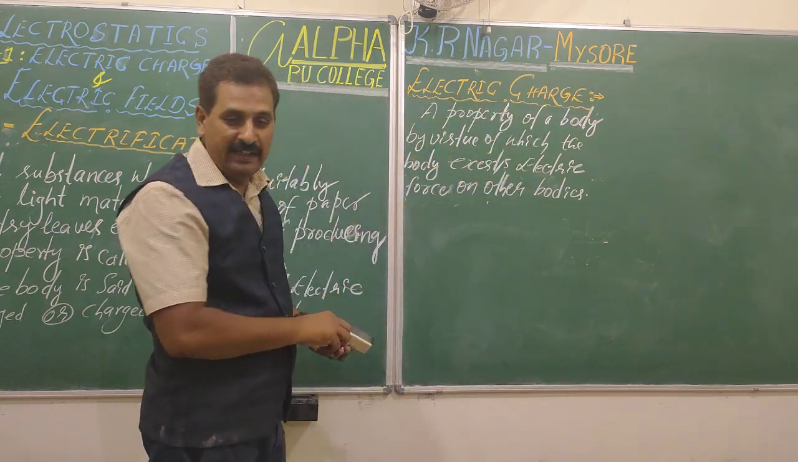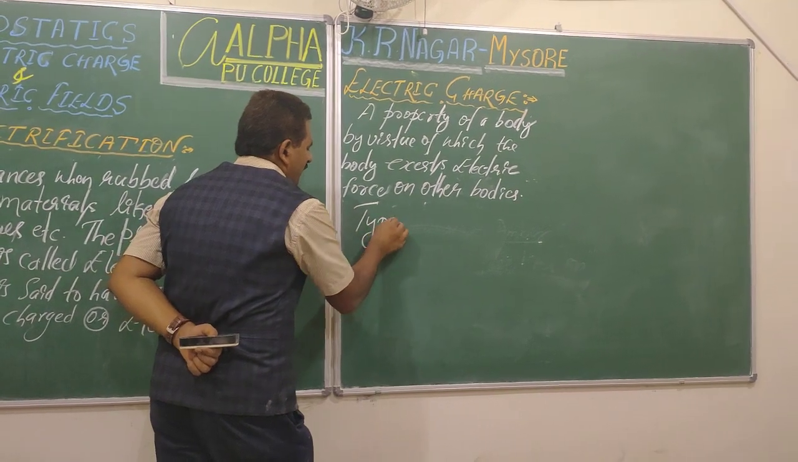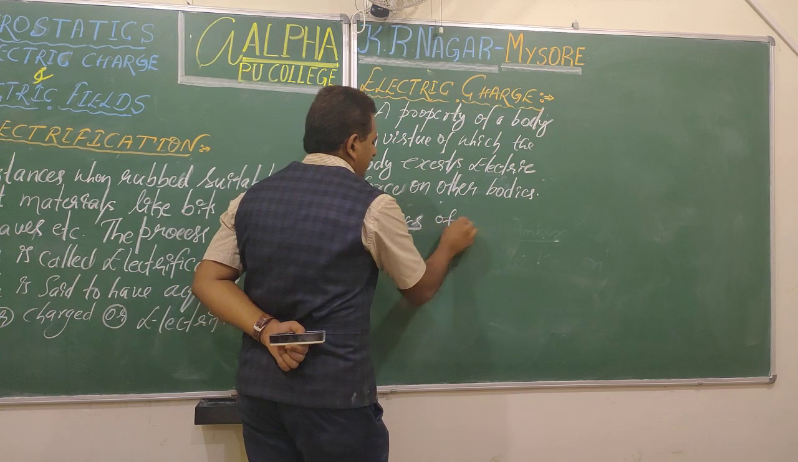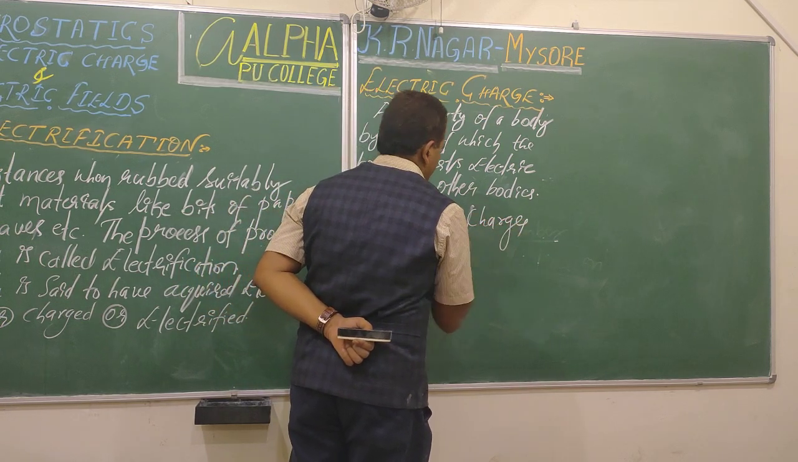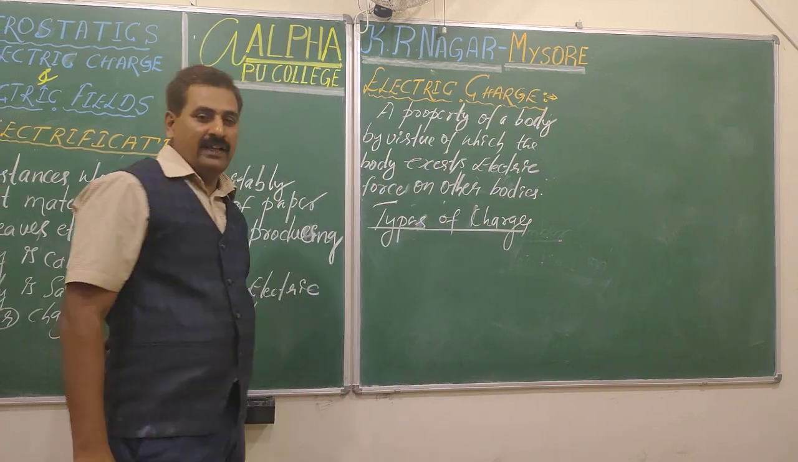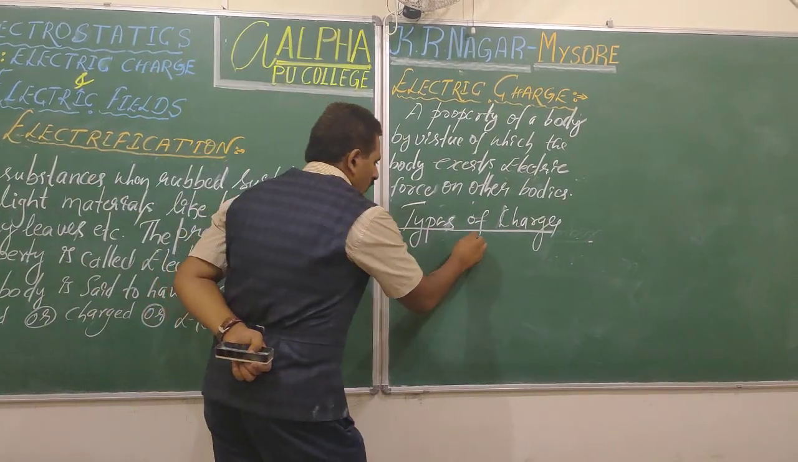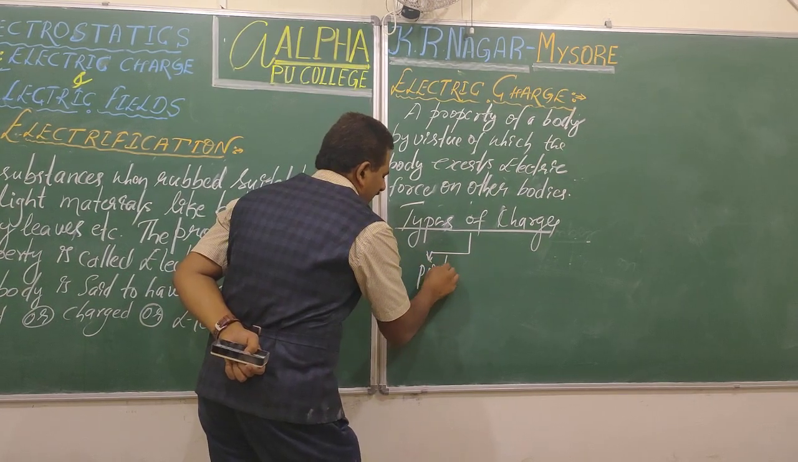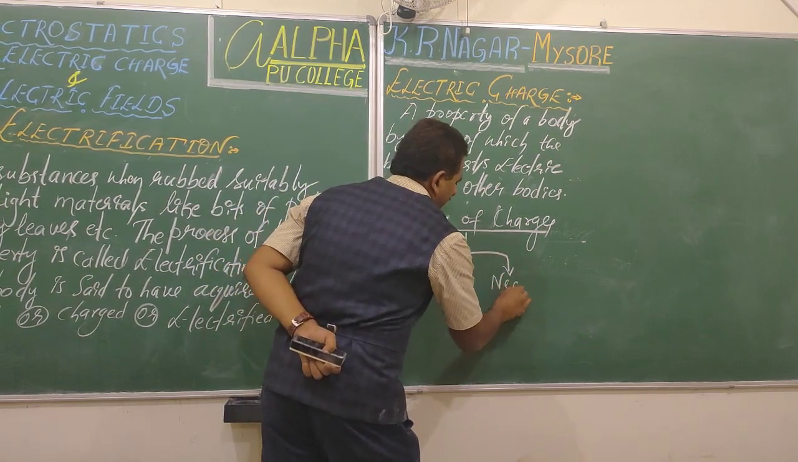You learned this in detail. There are two types of charges, right? You are getting the words, types of charges, in your mind. How many types of charges are there? Yes, two types. Which are they? They are positive and negative. Positive and negative.